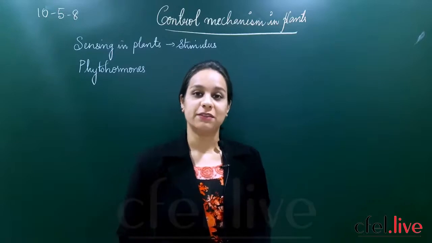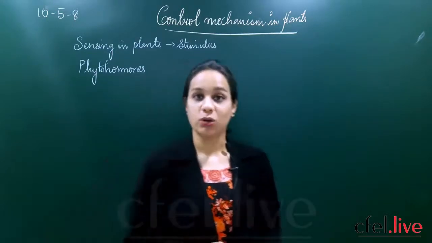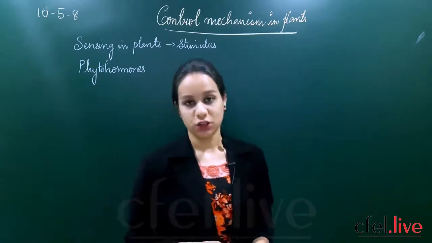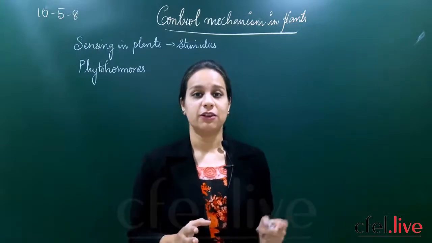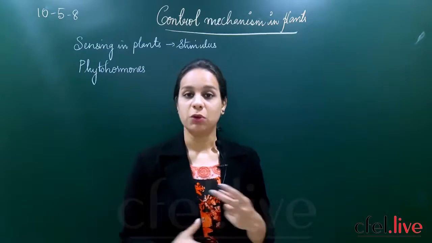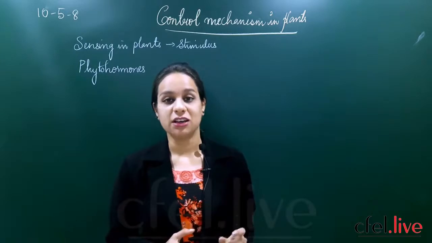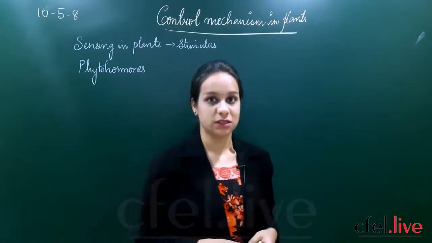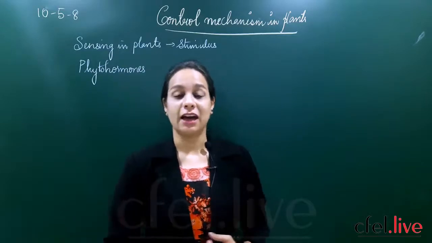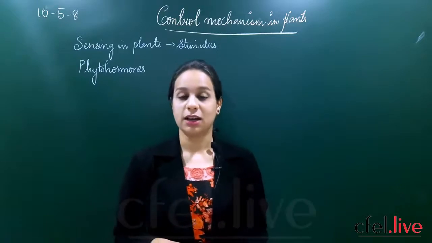So today we are back again with part 8 of chapter 5. In our previous sessions we have seen how control and coordination occur in animals, mainly in human beings. We have seen that there is a nervous system which controls and coordinates our body movements and how we respond to certain stimuli. It is not only the three different types of nervous systems, but we also have chemical coordinators in our body, which are called hormones.